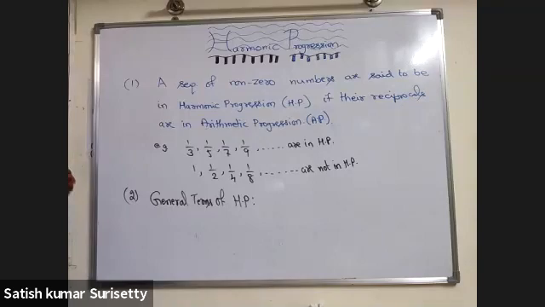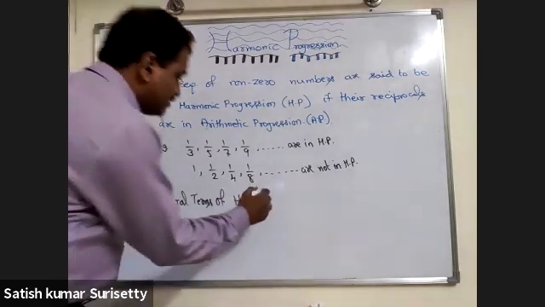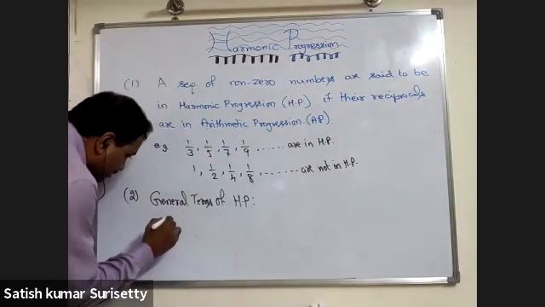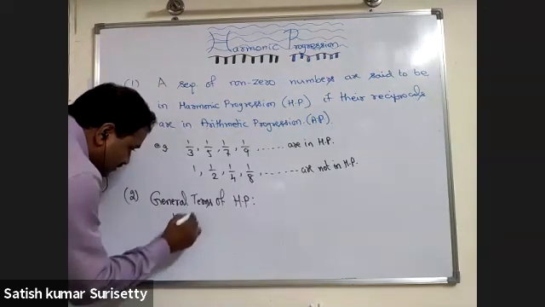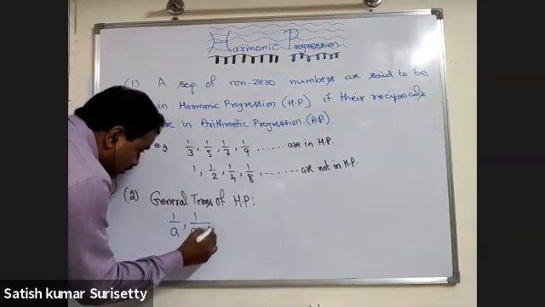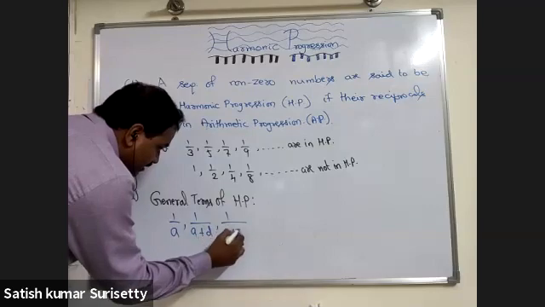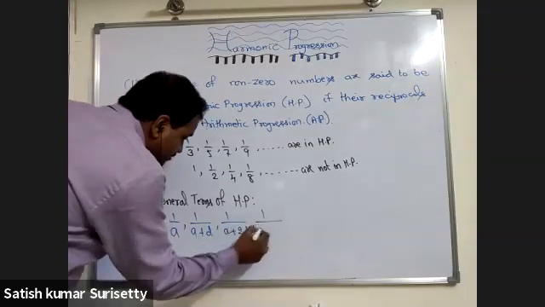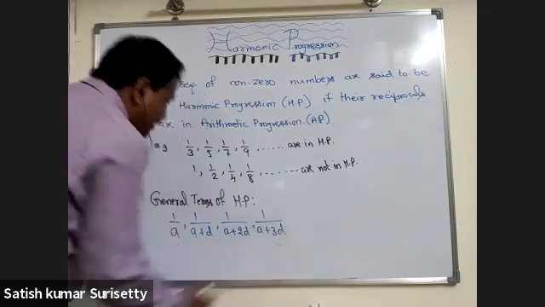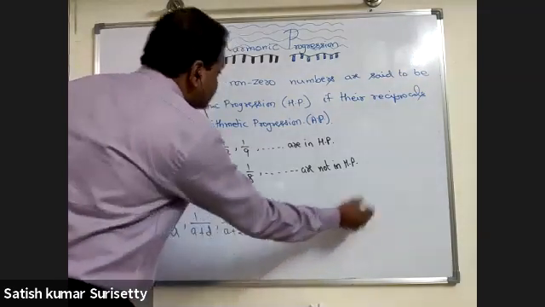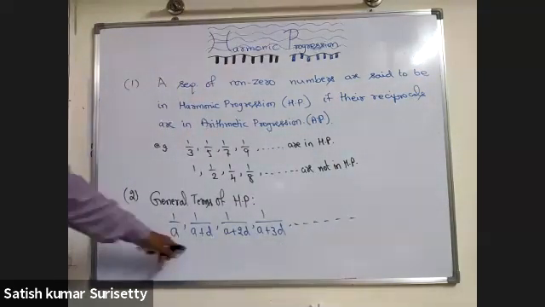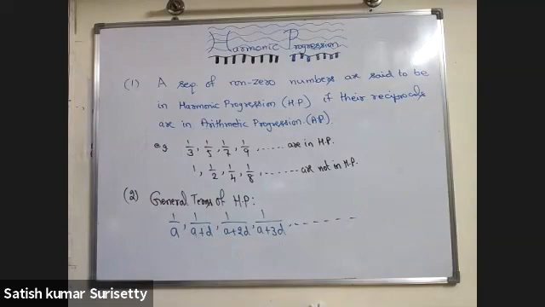So the general terms of harmonic progression are 1/a, 1/(a+d), 1/(a+2d), 1/(a+3d), and so on, because the reciprocals are in arithmetic progression.